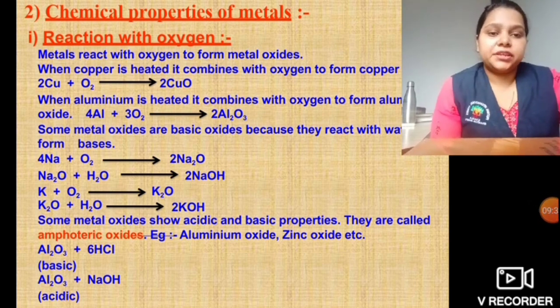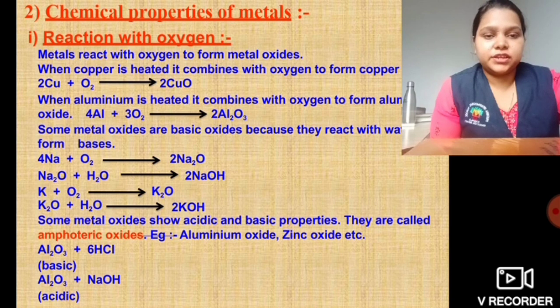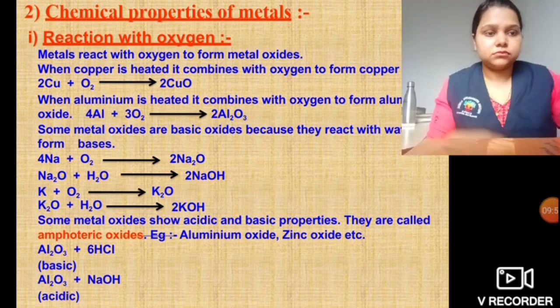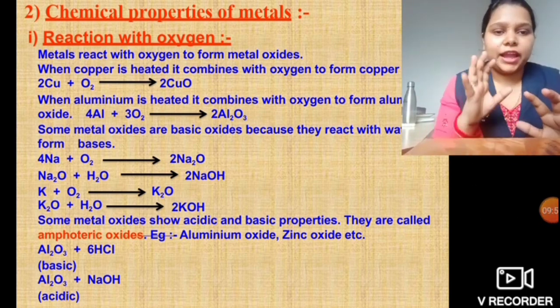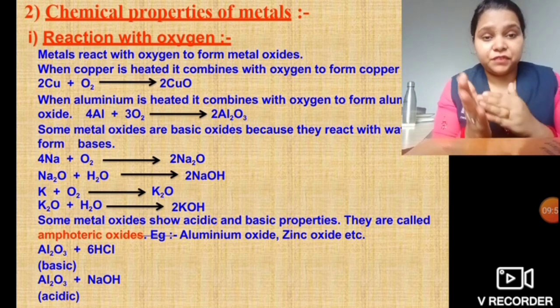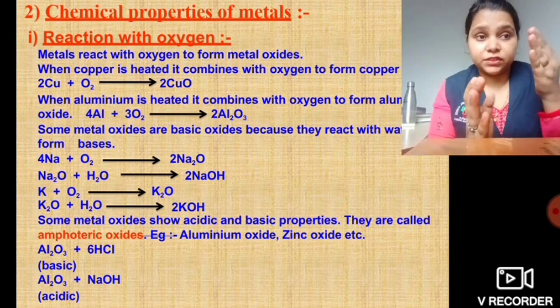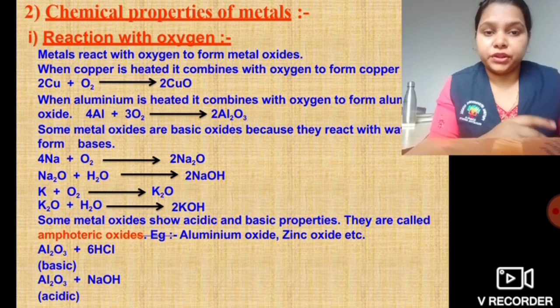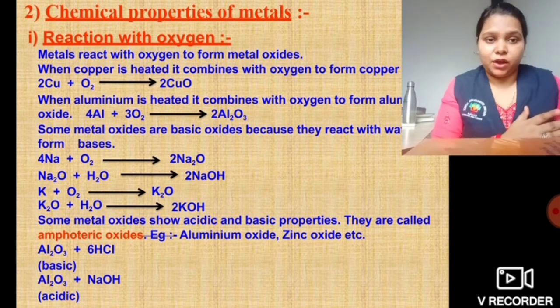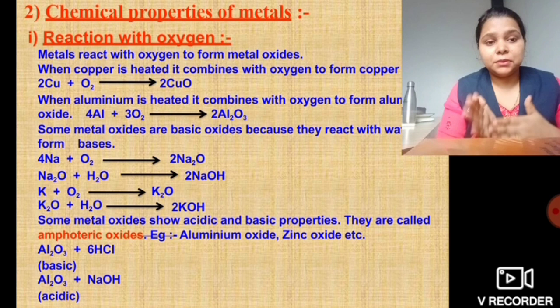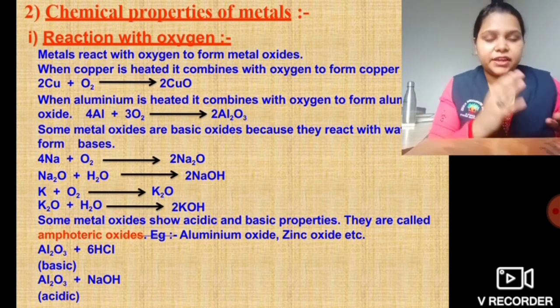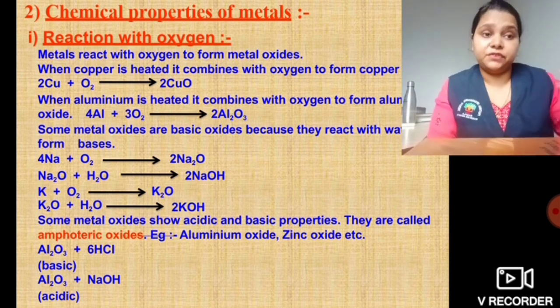So now, my dear children, there is an equation that we need to solve. One equation is of aluminium oxide when it reacts with hydrochloric acid. As we were seeing, what did we find when aluminium oxide was reacted with an acid, that is hydrochloric acid? And we are going to study what we get when this same aluminium oxide was reacted with a base, that is sodium hydroxide.